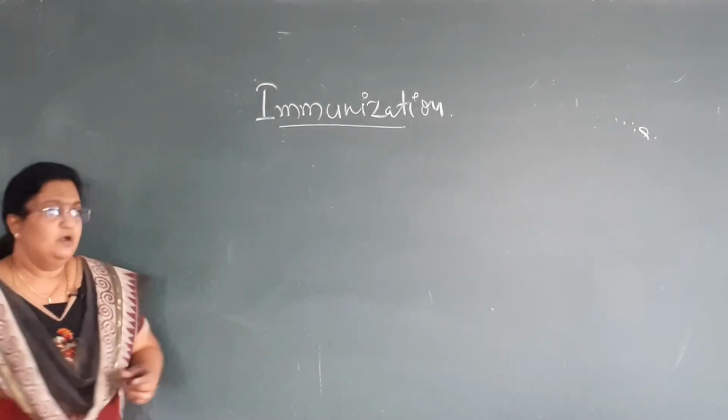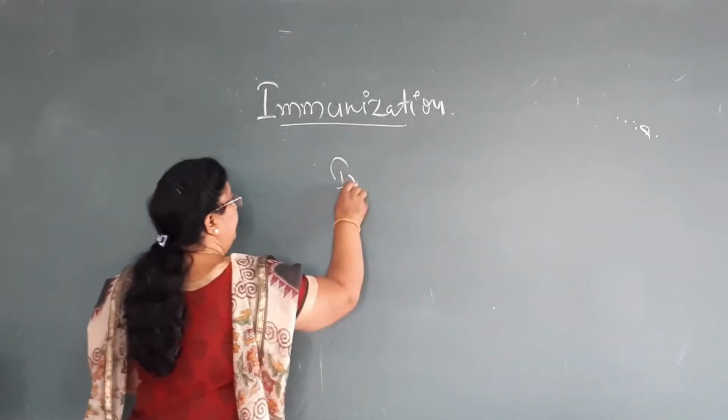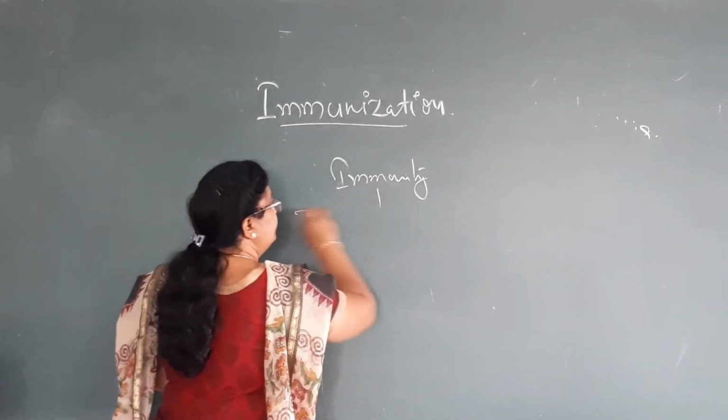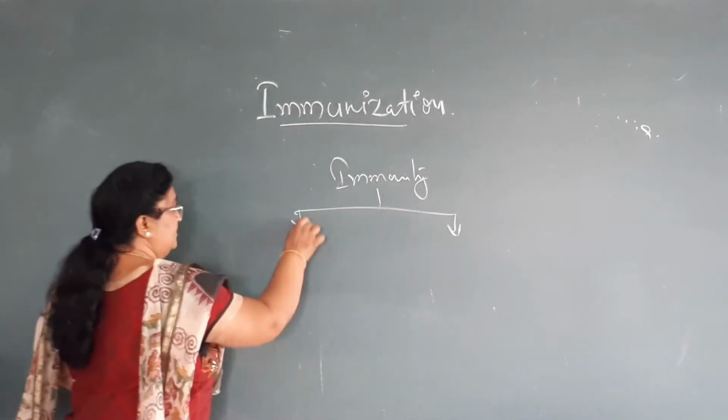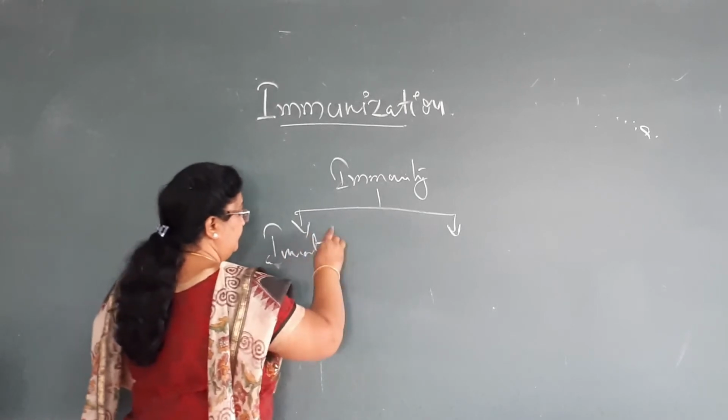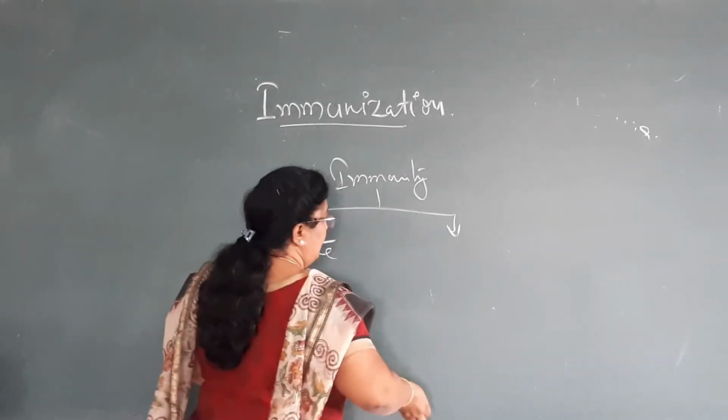When we talk of immunity, it is categorized into two types. One is innate, and the second one is acquired.